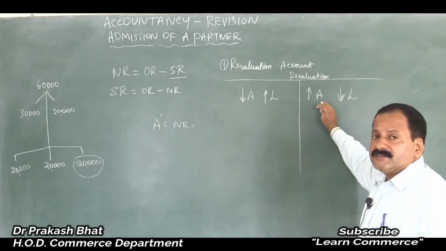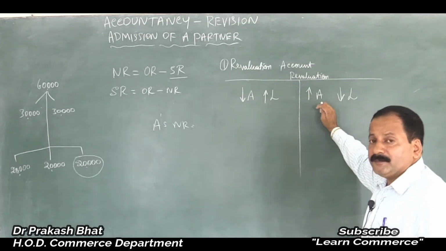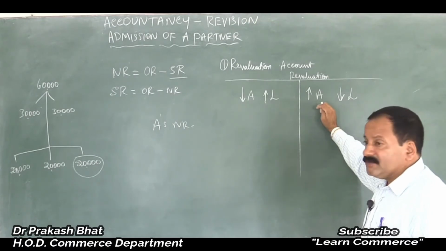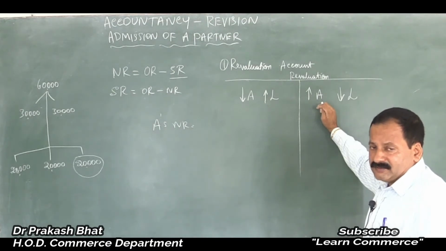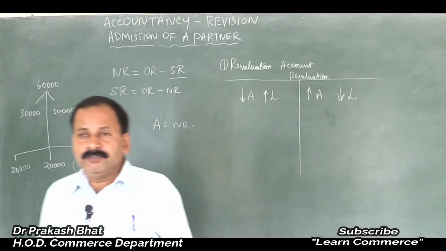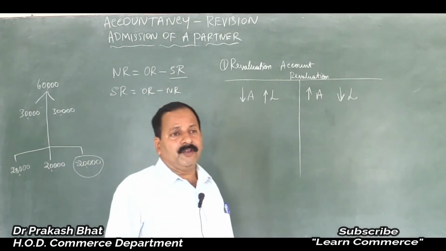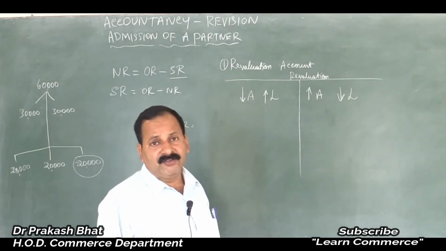Increase in the value of assets is also a profit. Suppose the value of building or furniture, whatever the asset is, has increased, or the value of land has increased. Don't you think it is a profit to you? Your land is worth 1 crore, suppose. All of a sudden there is a hike in the real estate market.